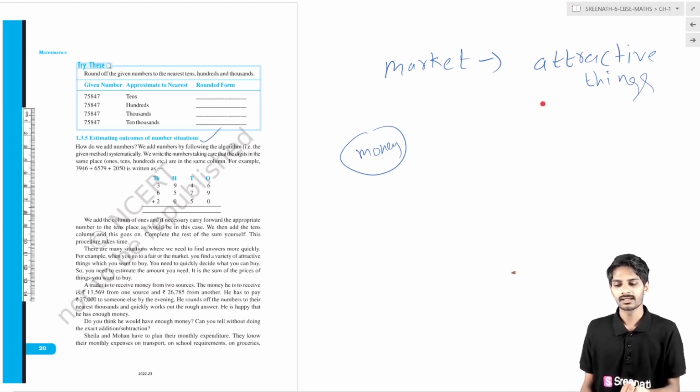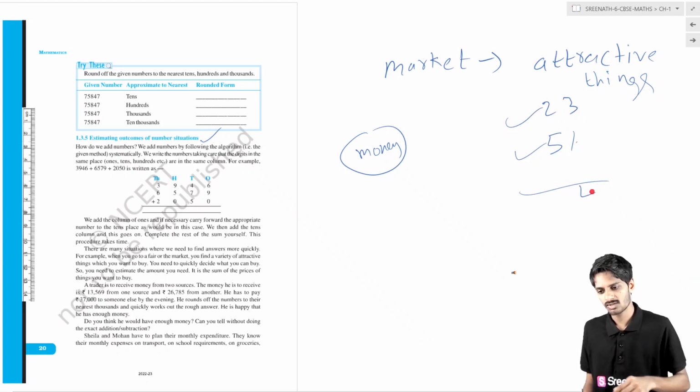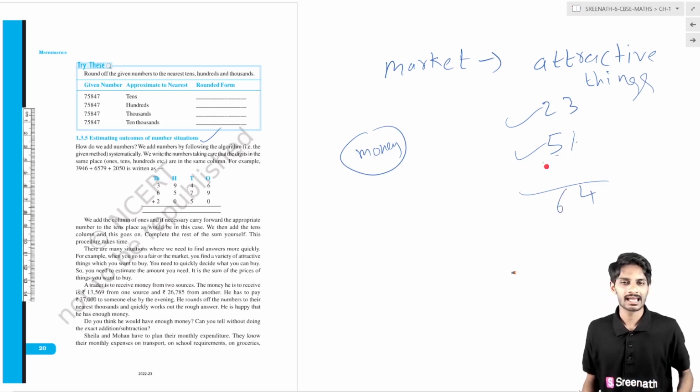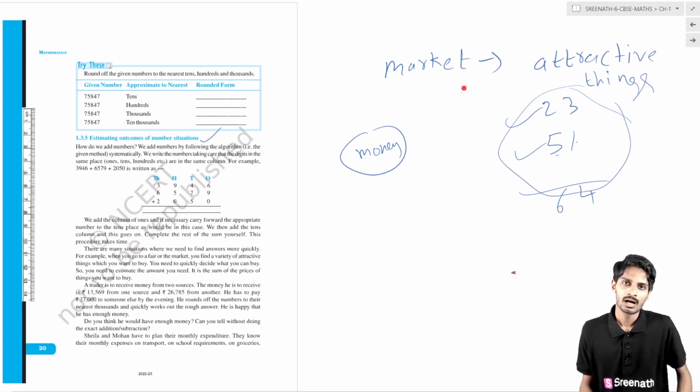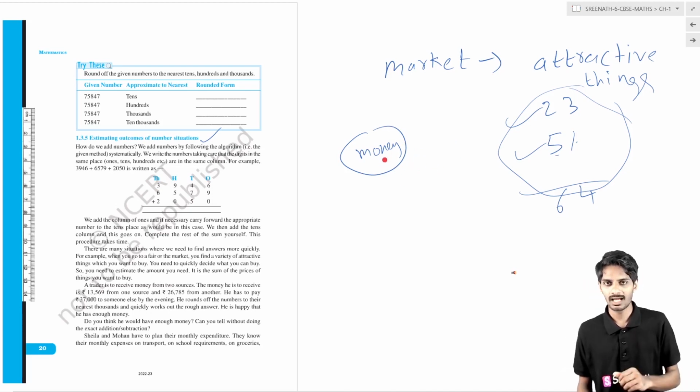Roughly, we can't calculate. Suppose a pen is 23 rupees and an ice cream is 51 rupees. You could add them as you learned in school, like 3 plus 1 gives 4, 5 plus 2 gives 7, but you don't have that much time. So you have to roughly or approximately calculate the cost of all things, and compare this with how much money you have.